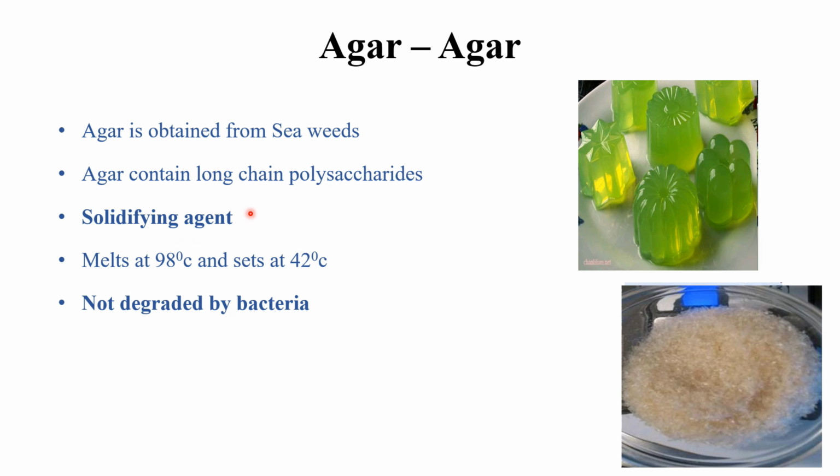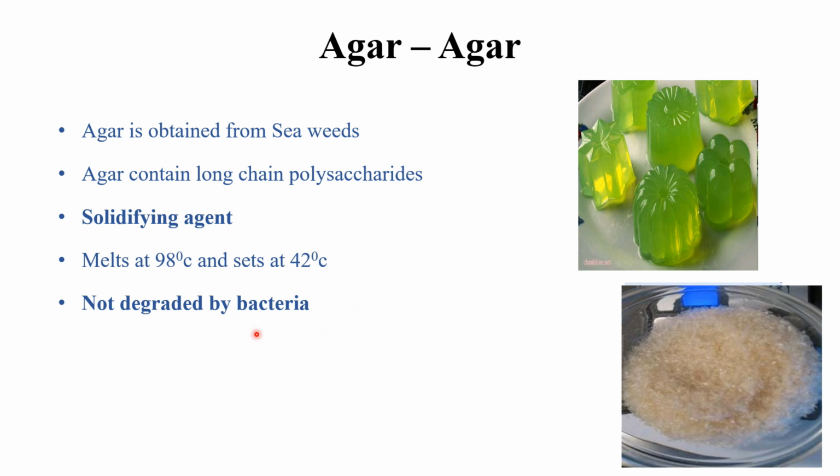For example, we have nutrient broth. Nutrient broth is a liquid medium. If you add 2 to 5% of agar into the liquid medium, that liquid medium will be converted into solid medium. That is, agar is a solidifying agent. And agar melts at 98 degrees Celsius and sets or solidifies at 42 degrees Celsius.